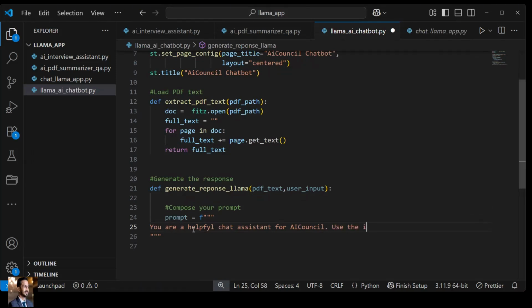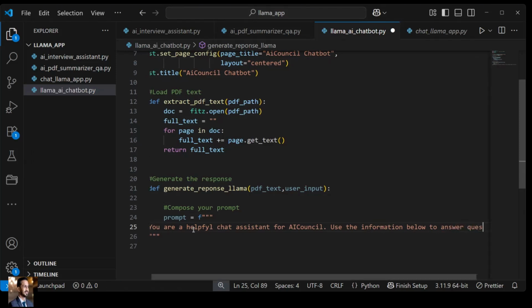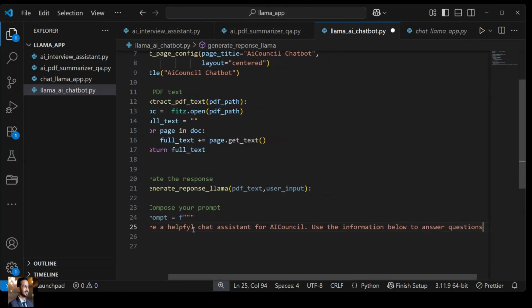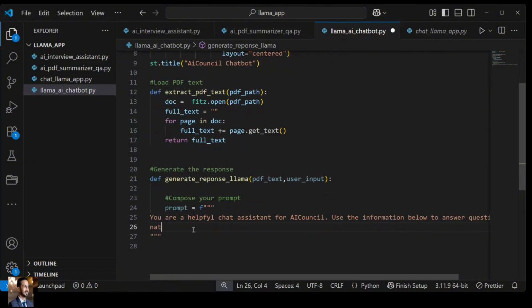Use the information below to answer questions naturally without mentioning the source document. We don't want to mention the source document. That is very important.